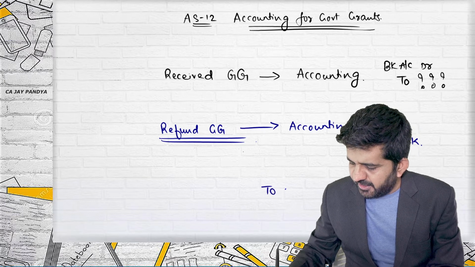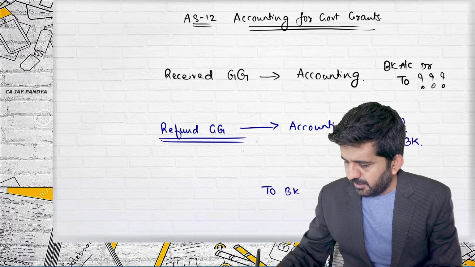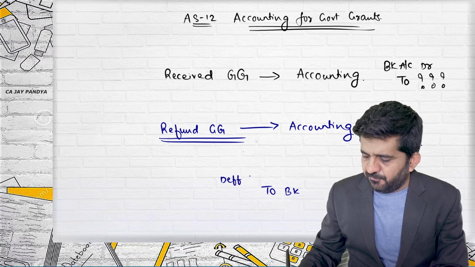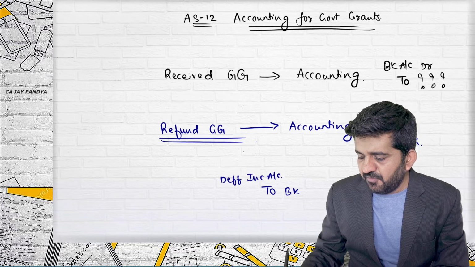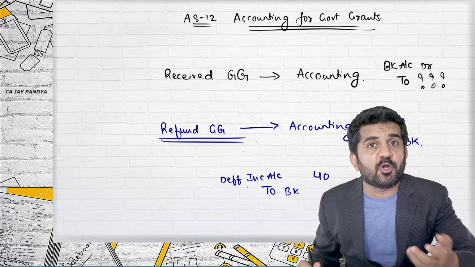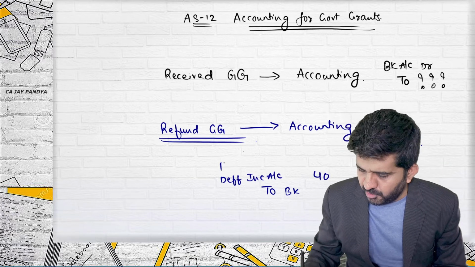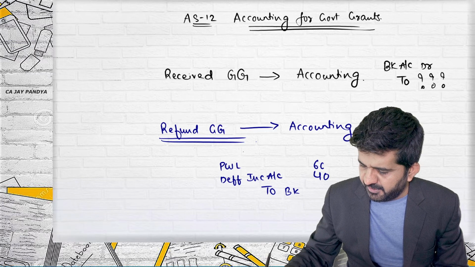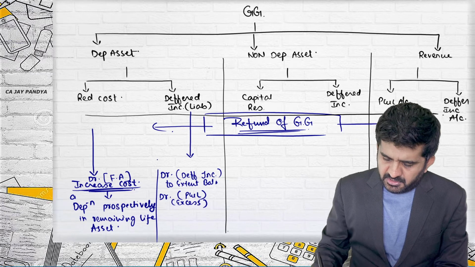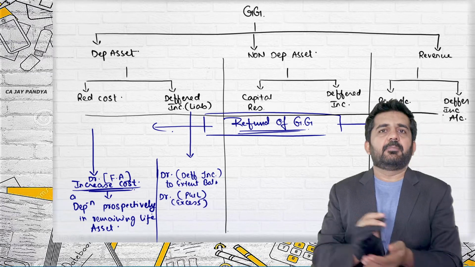I have refunded the grant, say 100. Which account will be debited? Deferred income account. Now, deferred income account was only 40. The balance was only 40. Other things were written in P&L account. So, the remaining figure will be written in profit and loss account. So, this is if the account was created by deferred income.